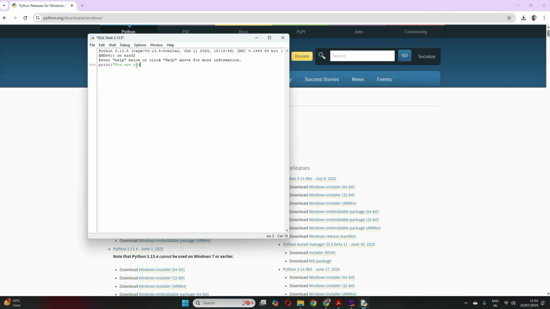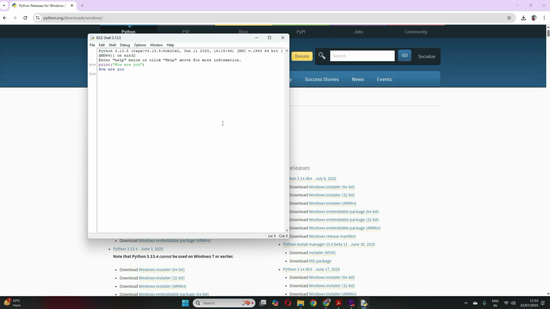I just put an enter, and you see it prints the output here, how are you. So this is called the interactive mode. You can write a one line command here, and as soon as you write it, it will give you the result. So it's like one-to-one interactive.